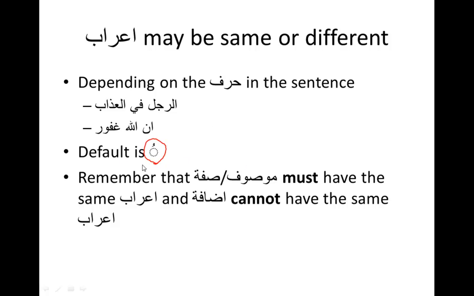What is important is that it's usually dhamma, and in certain cases when you have a harf in the middle, before the mubtada, before the khabar, or at the beginning of the mubtada or the khabar, it can change the i'rab so they don't have to match. Okay, so these are the i'rab of these two sentences. The second sentence comes in the Quran; the first I just made up. Ar-rajulu fil adab. Na'udhu billah, we don't want to be this rajul, but the man is in the punishment. Ar-rajulu fil adabi. They don't match. Okay, but that's because the harf came in the middle.